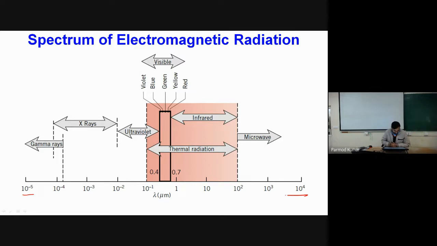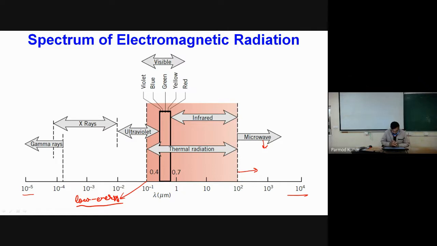The radiations towards the very low wavelength side are high energy radiations, mainly of interest to high energy physicists.